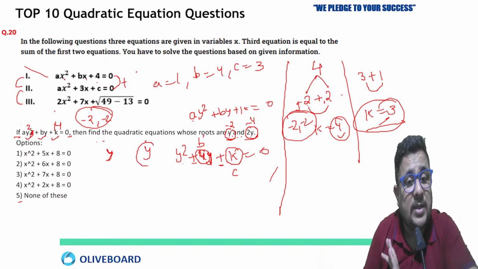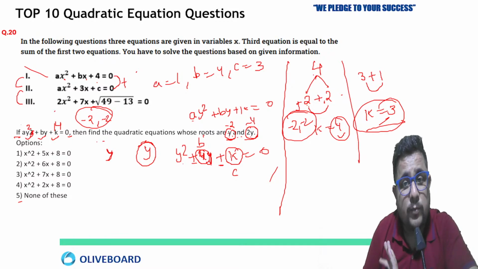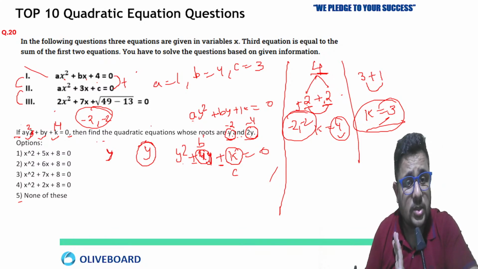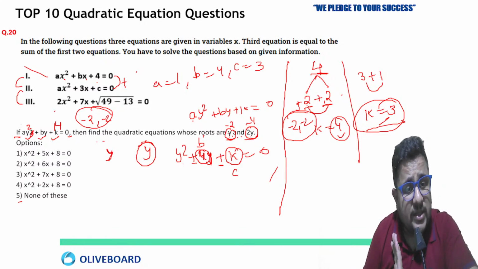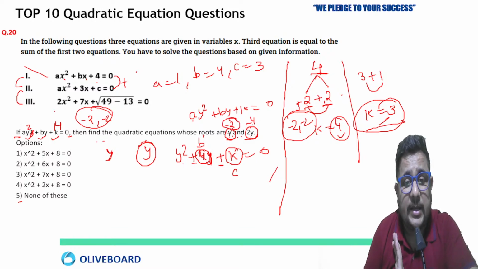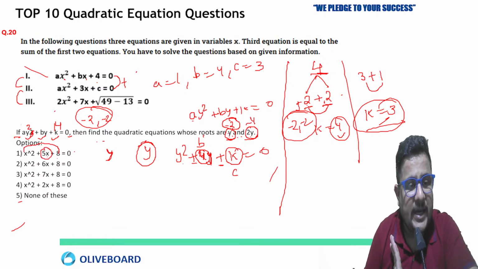Because they have directly put up the value of y, and we know that in a quadratic equation we will get two values. So there is one situation only where you are getting the same values. So just check the roots, which gives you two values, minus 2 and minus 4 as the roots. So just check the first one, x square plus 5x plus 8. So 8 into 1 means 8. 5, can we break 5 so that we can get 8? No, because the possible factors of 5 are 3 plus 2, 4 plus 1. 4 multiply 1, 3 multiply 2, we are not getting it.